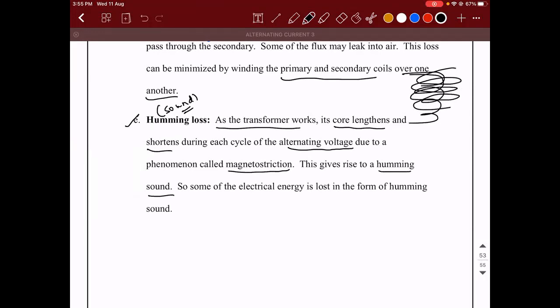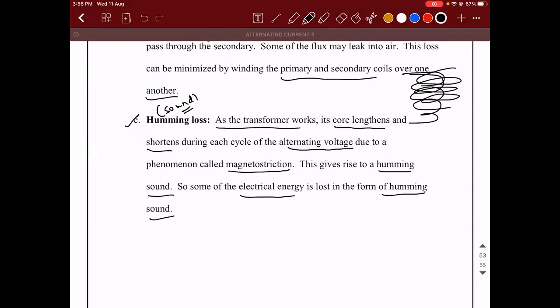So in this case, the electrical energy is lost in the form of sound. In the other cases, it was lost in the form of heat. In some cases, it will be lost in the form of light, but here we don't have it. Generally, energies are lost in three forms: sound, heat, or light. The first three cases, it was lost in the form of heat. The fifth case, it is lost in the form of sound.